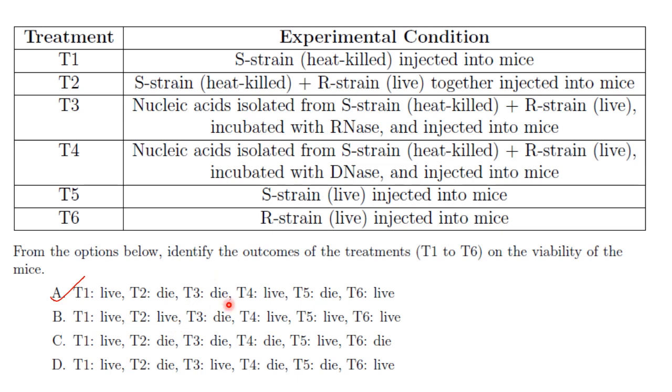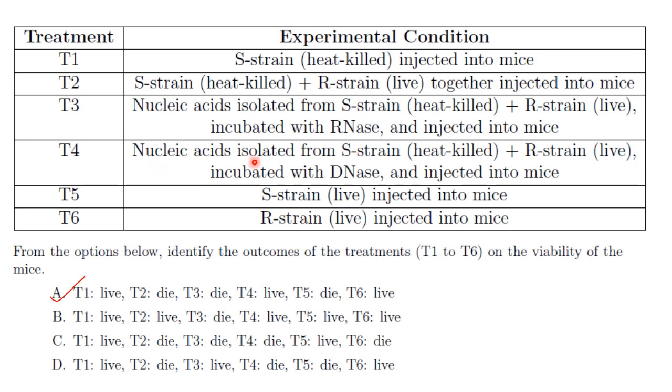The mouse will die because, sorry. S strain is heat killed and R strain is live. Heat killed S strain would have released its DNA, which has already transformed the R strain. It was incubated with RNAs, so RNA only will be degraded but DNA will not be degraded. So the mouse will die.